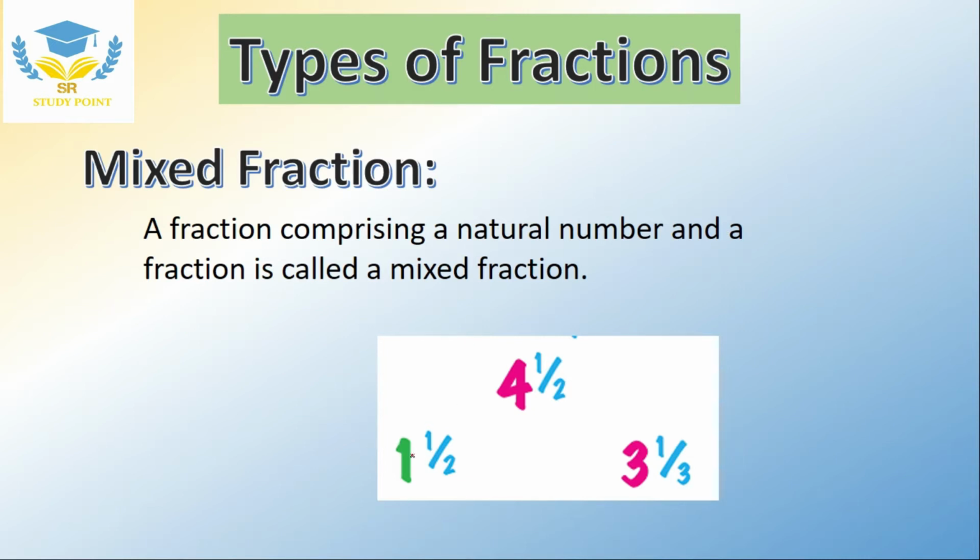Like we have 1, 1 by 2. It means 1 and a half. So 1 is the natural number here and 1 upon 2 is the fraction part. Same as 4, 1 upon 2. So 4 is a natural number and 1 upon 2 is the fractional part. Here 3, 1 upon 3.